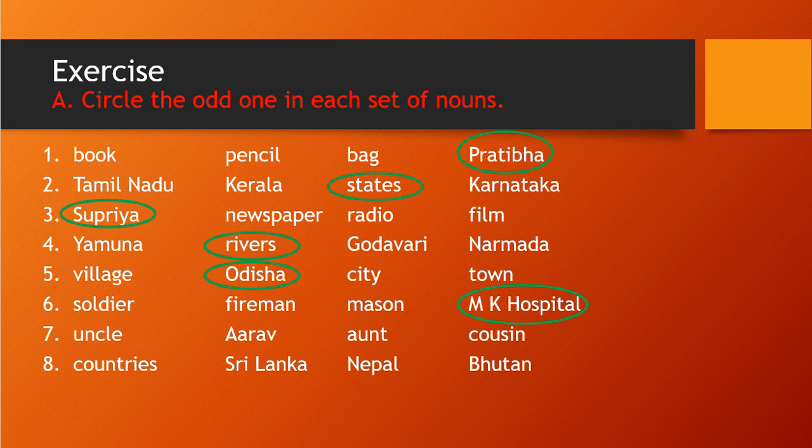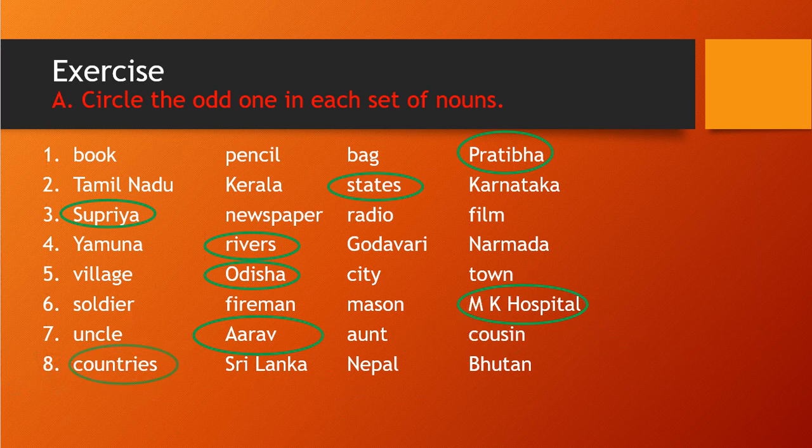Uncle, aunt and cousin are common nouns, right? We say it in common. And Arav is a proper noun. So that is our odd one in that set of four. And the next one is countries, Sri Lanka, Nepal and Bhutan. Sri Lanka, Nepal and Bhutan are proper nouns, but countries is a common noun. So three are proper nouns and one is a common noun, so the common noun is the odd one out. That is our last answer, countries.